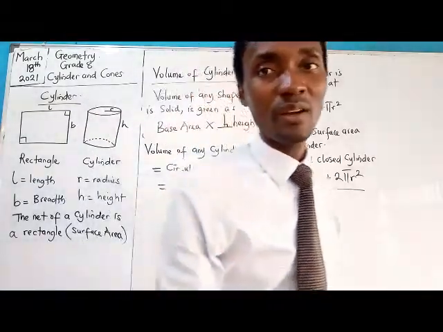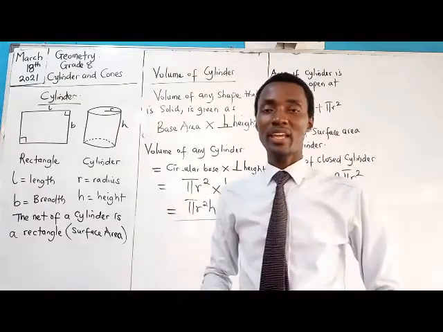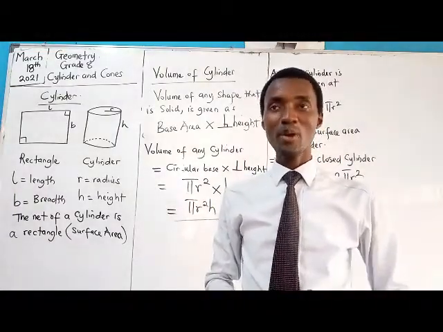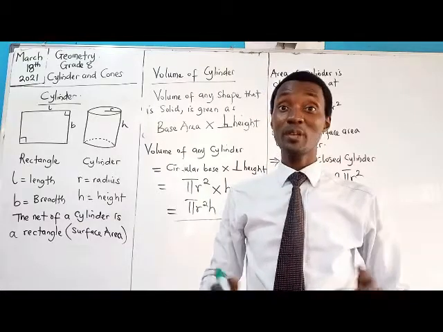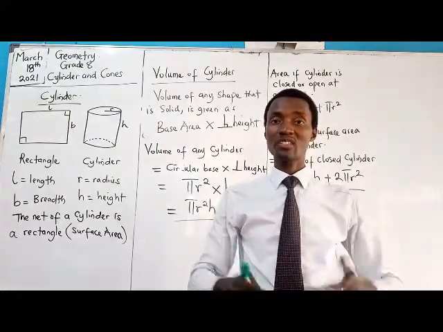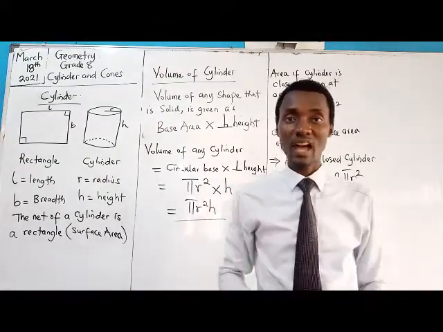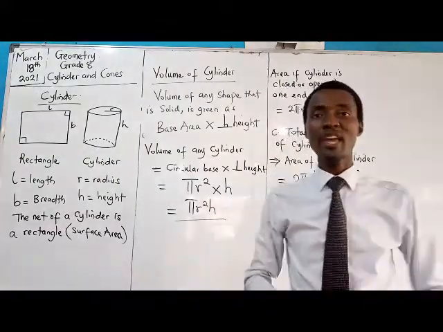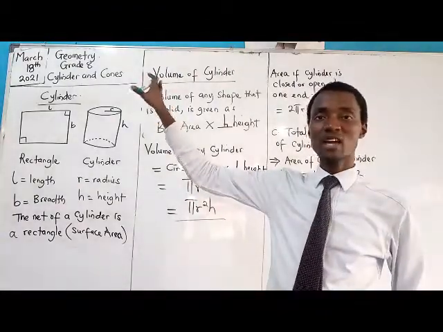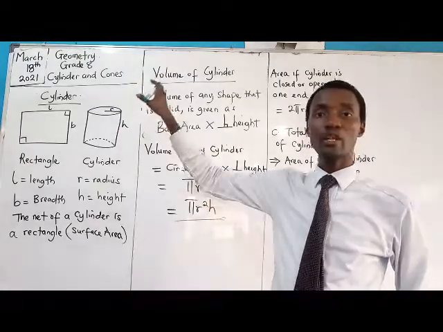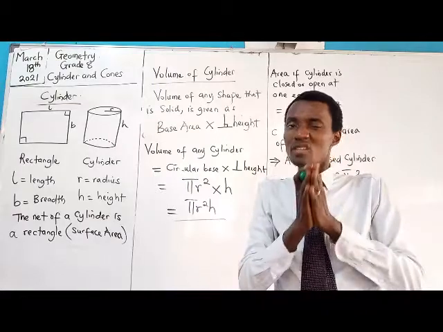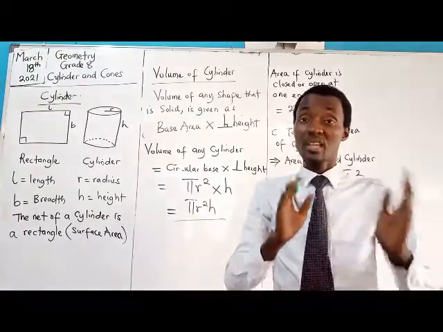Alright, that's the size of the class this morning. In our next meeting, we're going to be solving problems. By way of recap, we tried to look at plane shapes today. We looked at examples. We looked at solid shapes. We looked at examples too. Based on the examples we gave, we now focused on the matter for today, which was cylinder and cone. But we then narrowed ourselves to just the cylinder. And we looked at area.